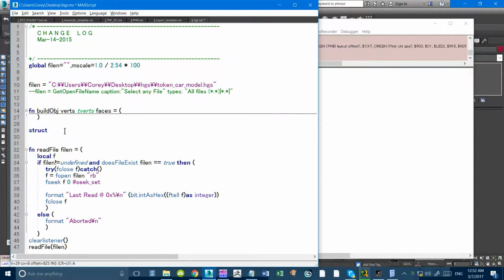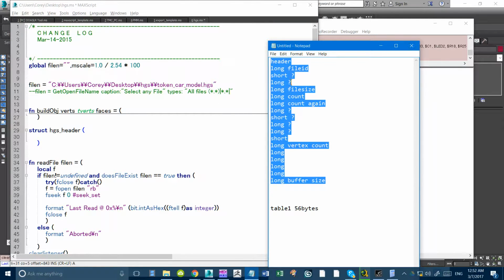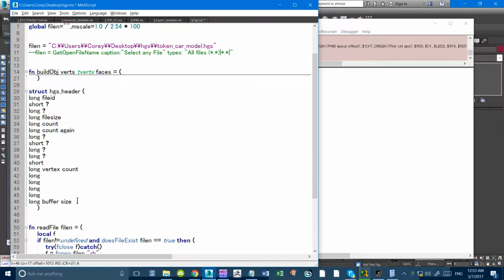Actually, this is HGS. HGS header. And basically this is already mapped out for us. We just put that in there. And this thing doesn't take variable types, so we can just remove those. And this will just be unknown.